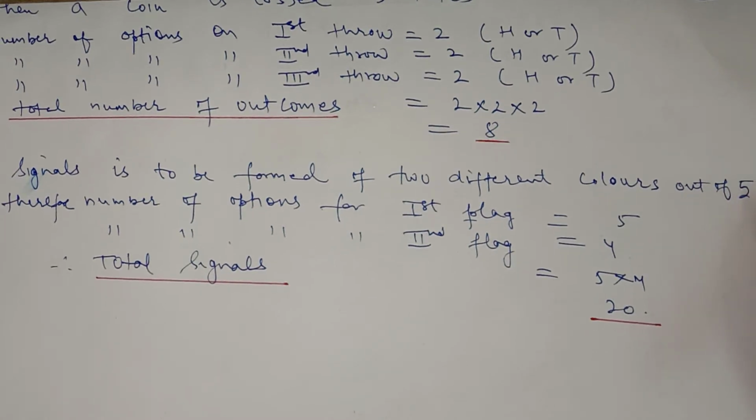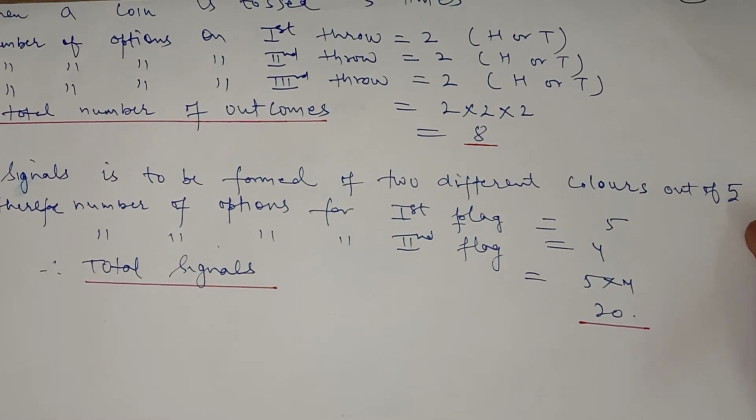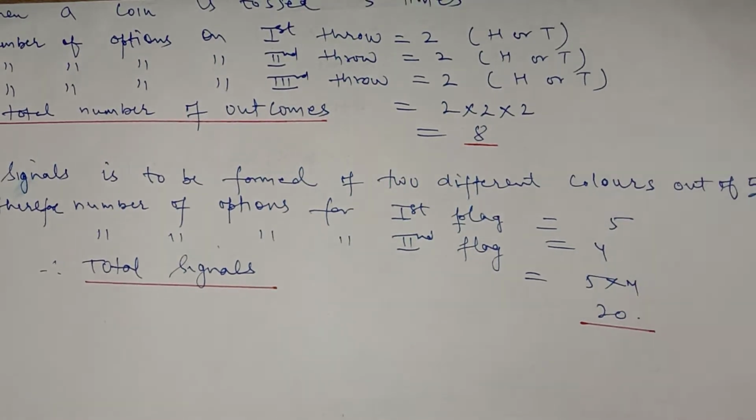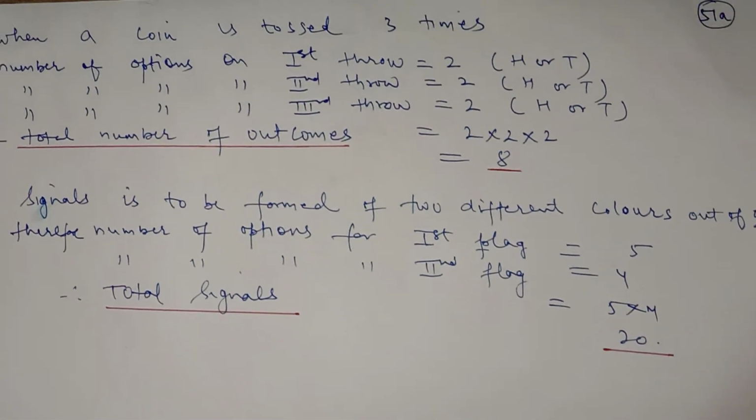So the total number of signals that can be made out of these 5 flags in which both of the flags are different is 5 into 4 by the fundamental principle of counting.